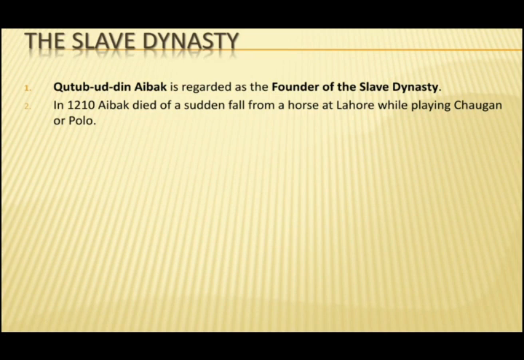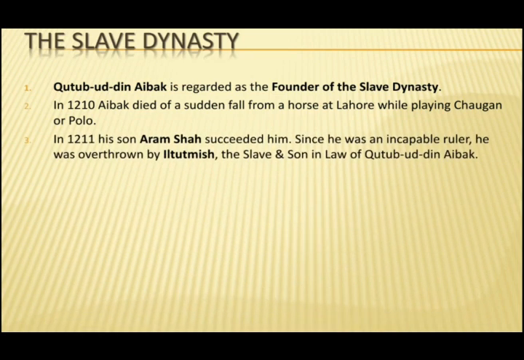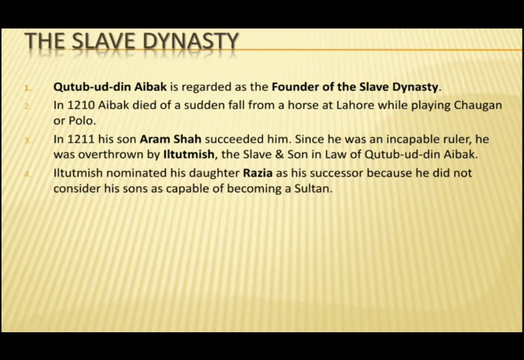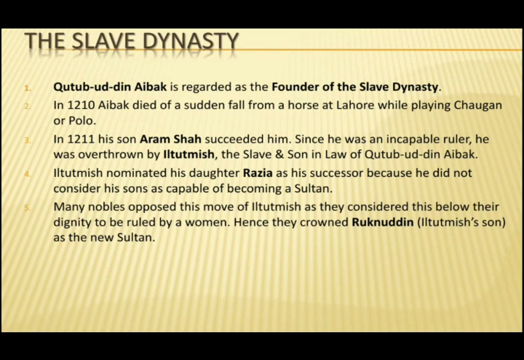Since he was an incapable ruler, he was overthrown by Iltutmish, the slave and son-in-law of Qutbuddin Aibak. Iltutmish nominated his daughter Razia as his successor because he did not consider his sons capable of becoming a sultan. Many nobles opposed this move of Iltutmish as they considered it below their dignity to be ruled by a woman. Hence they crowned Ruknuddin, Iltutmish's son, as the new sultan.